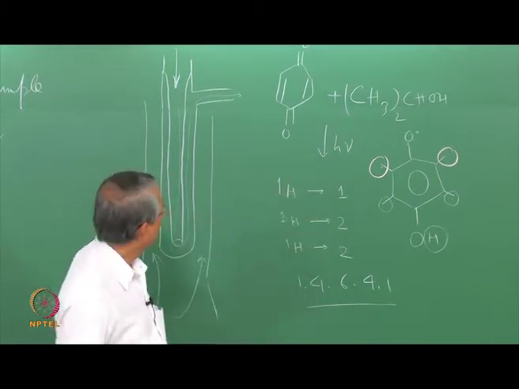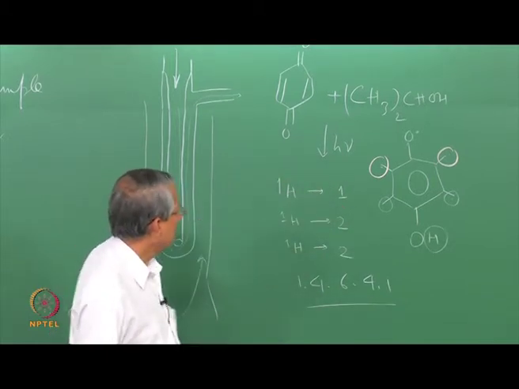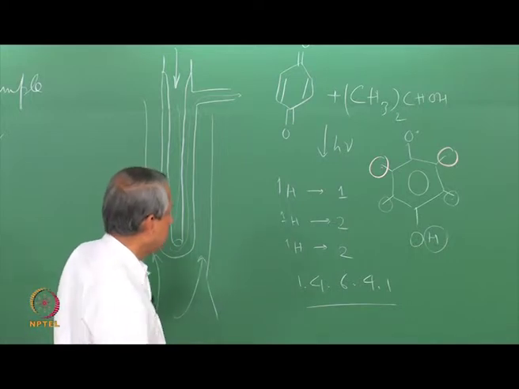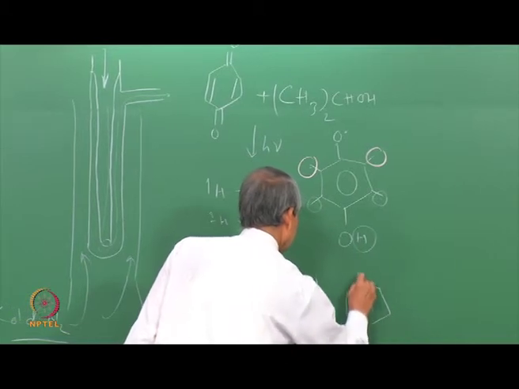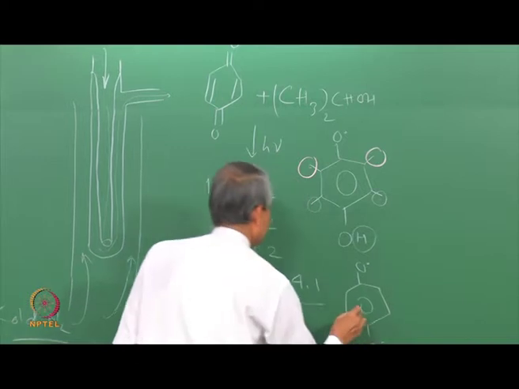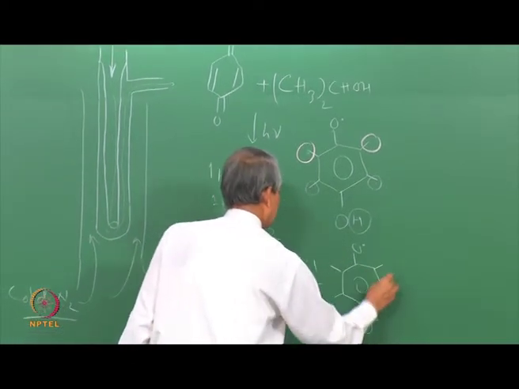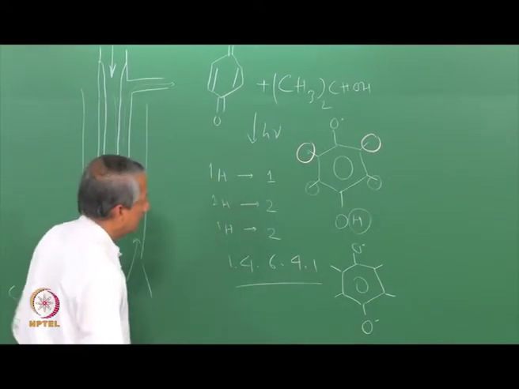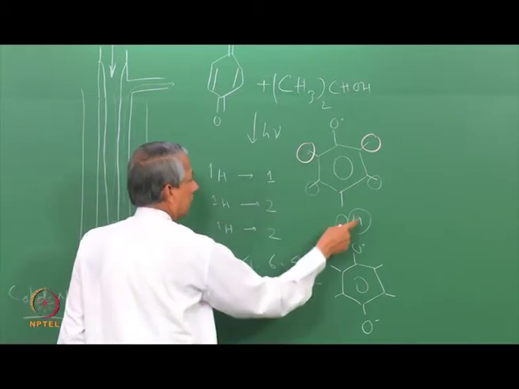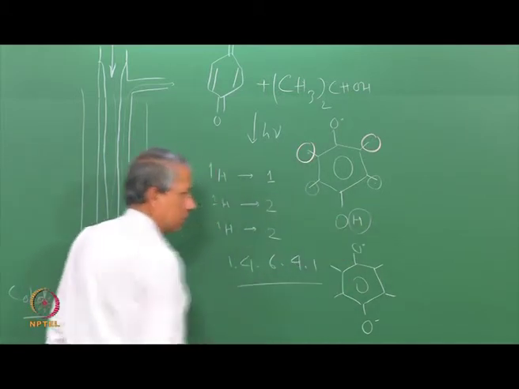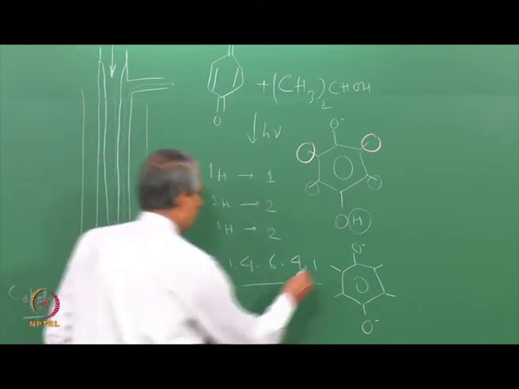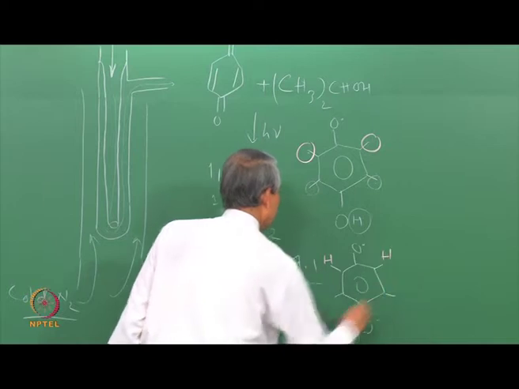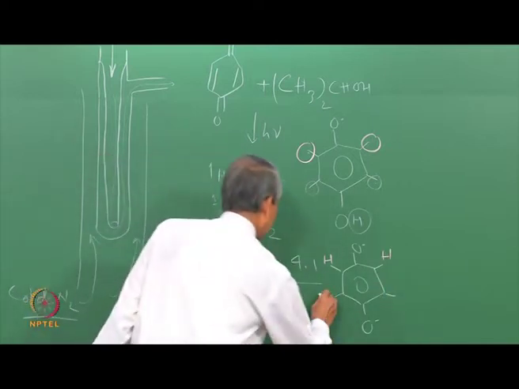Knowing whatsoever chemicals are there, the most intelligent guess is that this corresponds to this one here. So, this is a neutral semiquinone radical when OH is there. When this dissociates to make it an anion radical, then it will have this one pair of protons and another pair of protons.